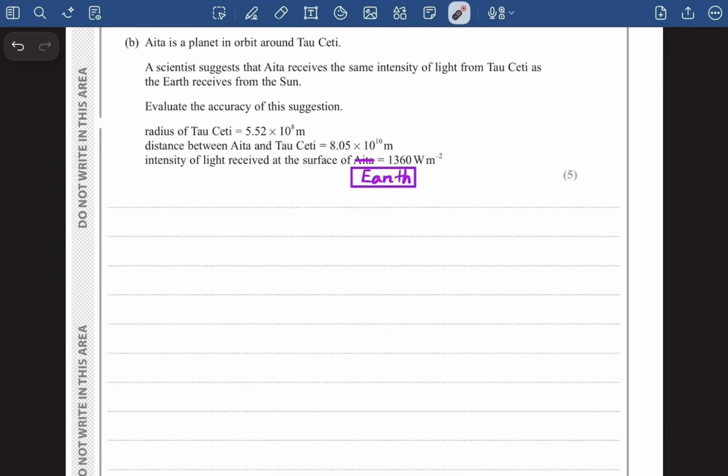Okay. Now in part B of question number 19, it says Ita is a planet in orbit around tau kt. A scientist suggests that Ita receives the same intensity of light from tau kt as the earth receives from the sun. So they are basically comparing the intensity of light that Ita receives from tau kt with the intensity of light that earth receives from the sun. Now they have already given us the intensity of light received at the surface of the earth. This was basically a mistake that Edexcel made themselves, and they did rectify that as well. So this is going to be earth rather than Ita.